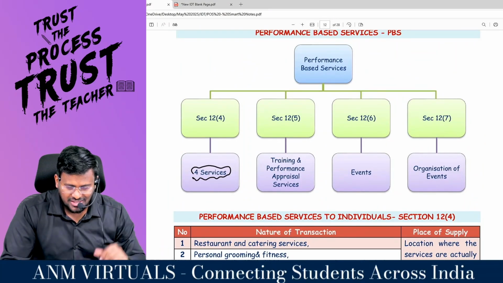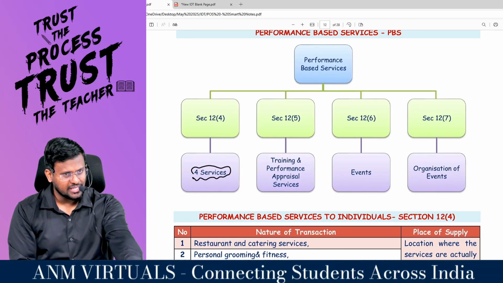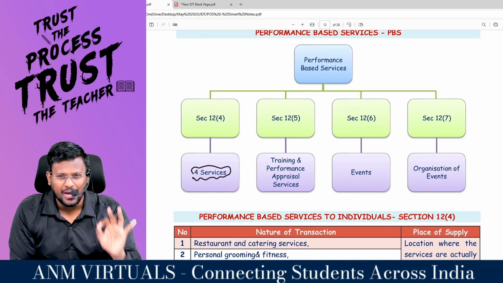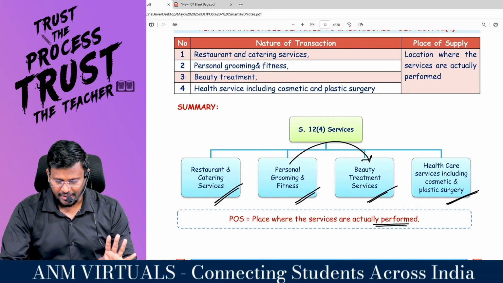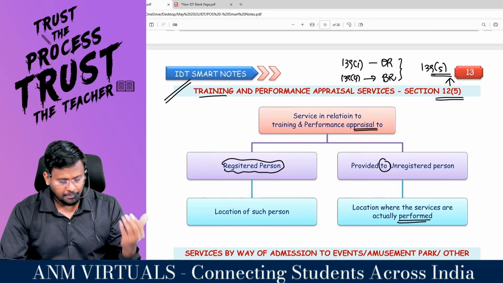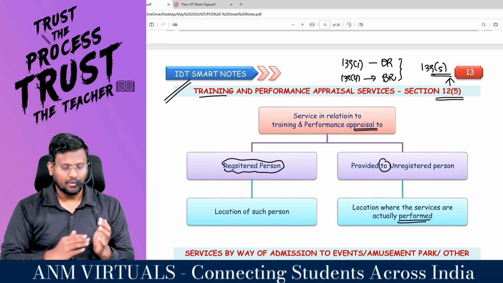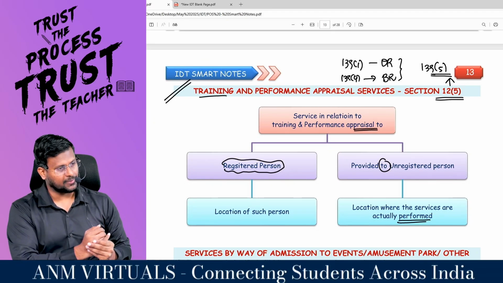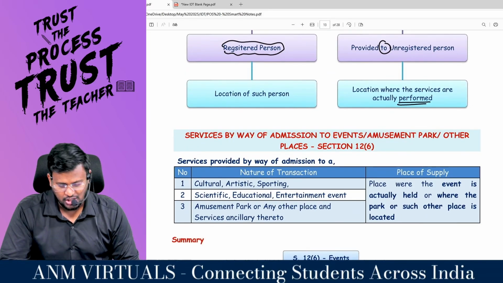Why? Because these four are performance-based services. For performance-based services, the place of supply is the place where the service has actually been performed. In 12.5, my dear lovable students, you have to check registered person or unregistered person. Registered person: location of such person. Unregistered person: location where the services are actually performed.